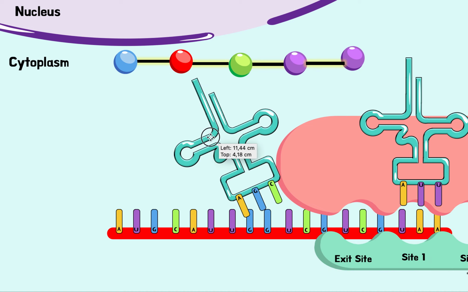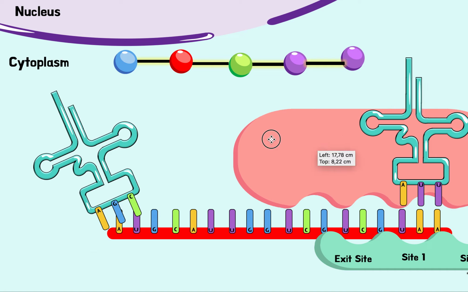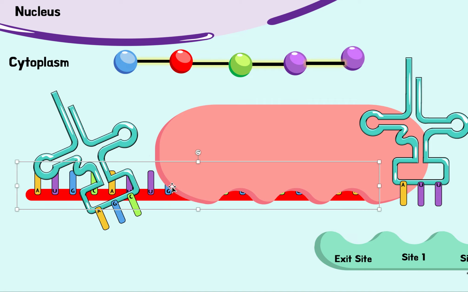When we move on and this one exits, now this chain is by itself. We made this protein be free. We have now a free protein. And once this happens, and there's nothing more to add, no more code, then this whole thing will just disintegrate. The big subunit and small subunit will separate. The mRNA will go somewhere else. So everything will just disintegrate. So this is how we synthesize this protein.